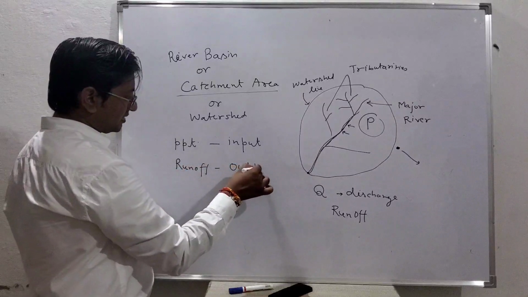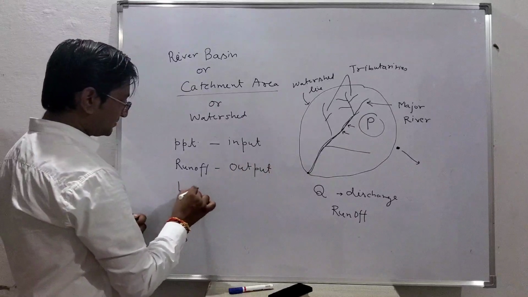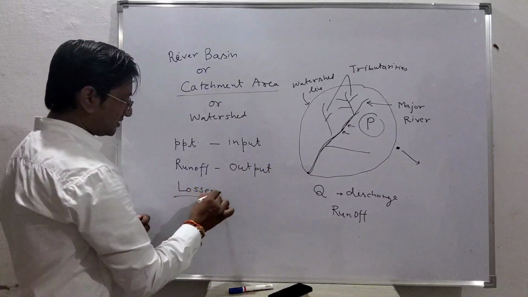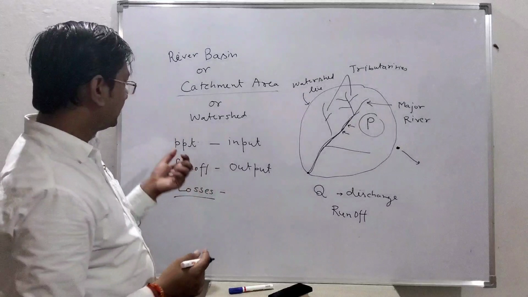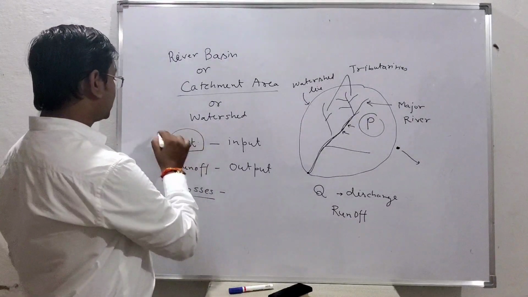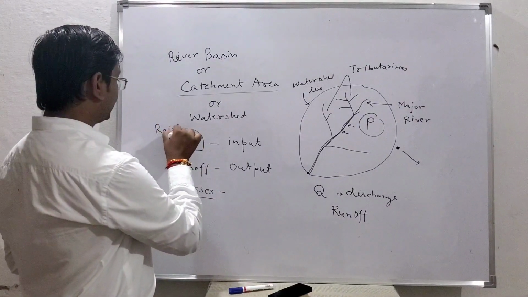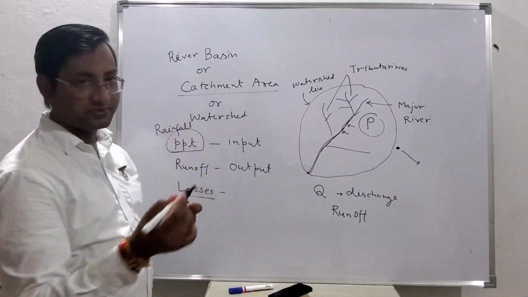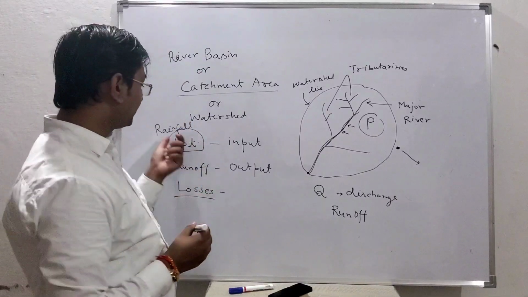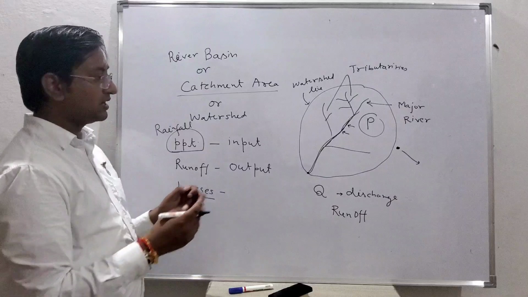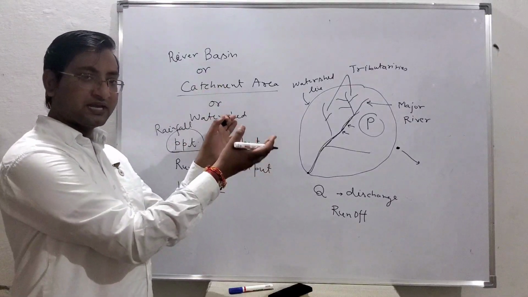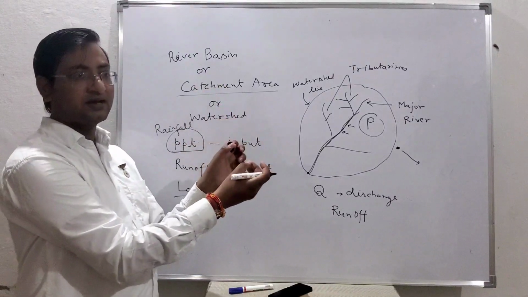Then what are the losses? If we are talking about precipitation, in the Indian context we will be talking about rainfall. If we are interested in finding the rainfall-runoff relationship, this much rainfall is occurring, and from this much rainfall, how much runoff is generated?